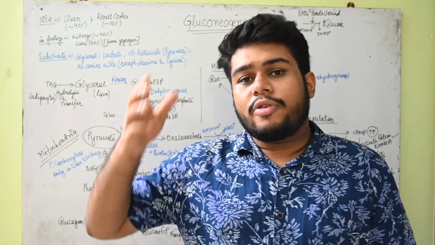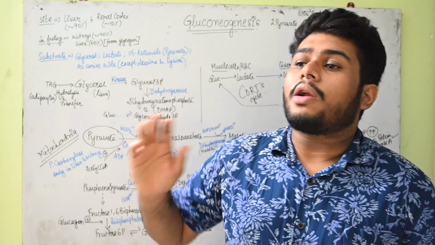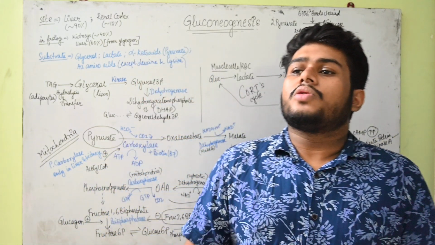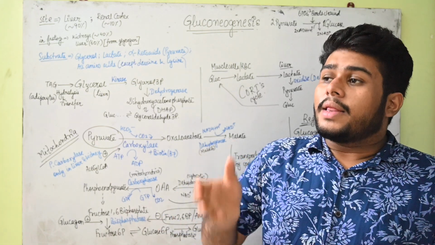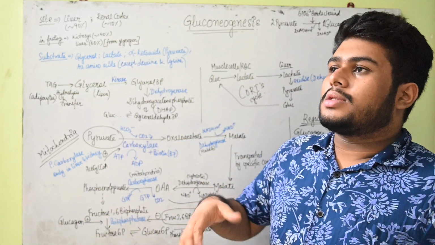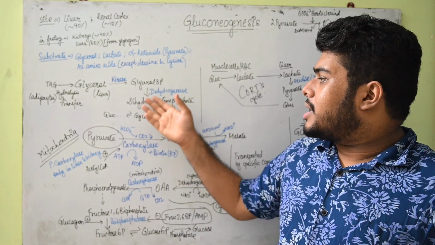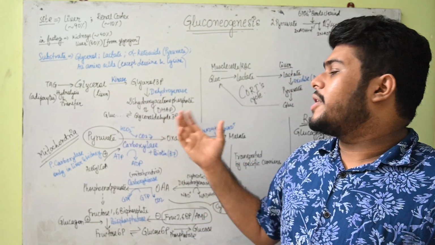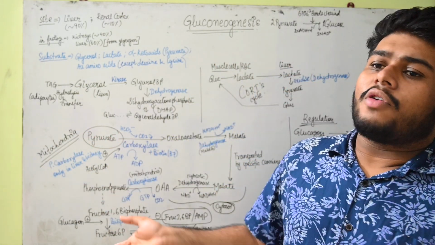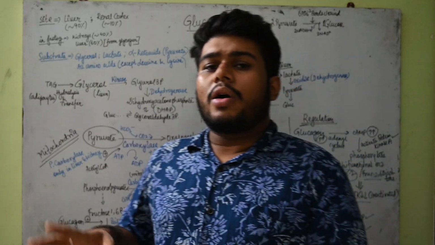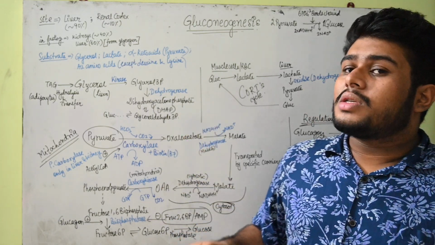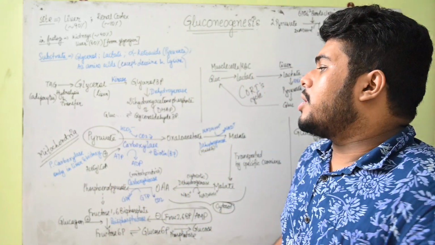Now remember DHAP. If you remember the steps of glycolysis, you cannot directly reverse that. You know that most of the steps of glycolysis are reversible, but it's not that you can reverse it anyhow. There are 3 steps which are irreversible, and for those you require certain different mechanisms. So using DHAP, it will get converted into glyceraldehyde 3-phosphate, then into fructose 1,6-bisphosphate, from there to fructose 6-phosphate, then to glucose 6-phosphate and back to glucose. Like this the process will happen. So this is an important step, showing how from glycerol we are getting glucose.